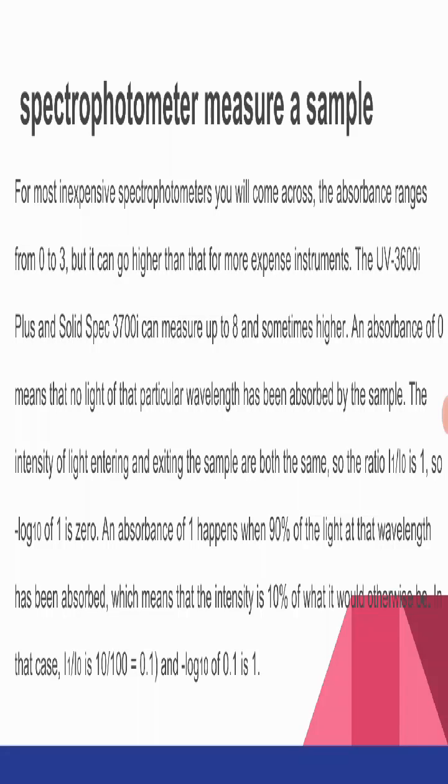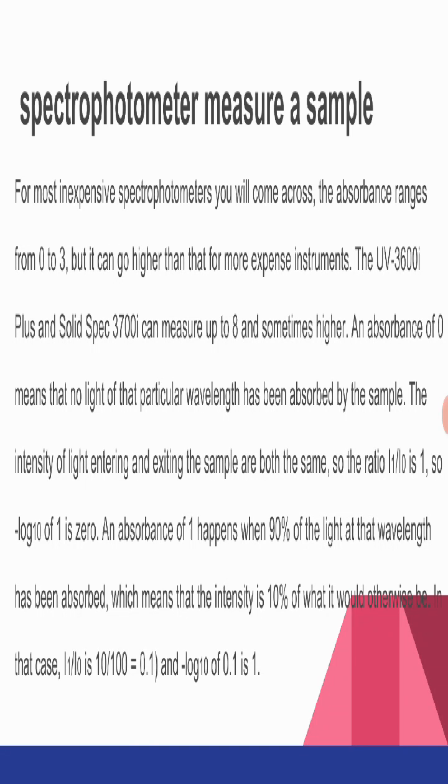An absorbance of 0 means that no light of the particular wavelength has been absorbed by the sample. The intensity of light entering and exiting the sample are both the same, so the ratio I1 over I0 is 1. So minus log 10 of 1 is 0.